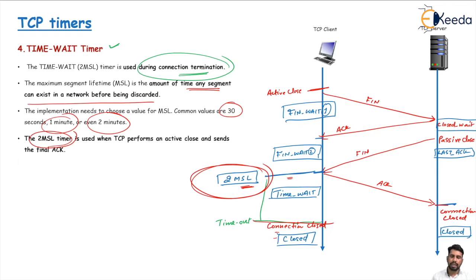The persistent timer is used to deal with deadlock states, and the keep alive timer is used when both sides have gone into a connection open forever and the server does not receive any acknowledgement or segment from the client side. After 2 hours, when the keep alive timer expires, the server closes the connection, and the time wait timer is used in the connection termination phase. So these are the 4 timers used in TCP. Thank you.